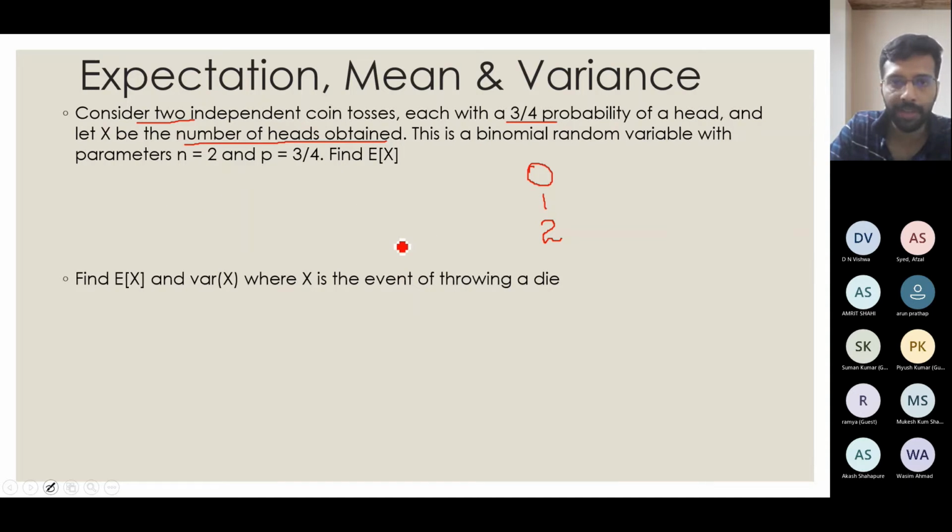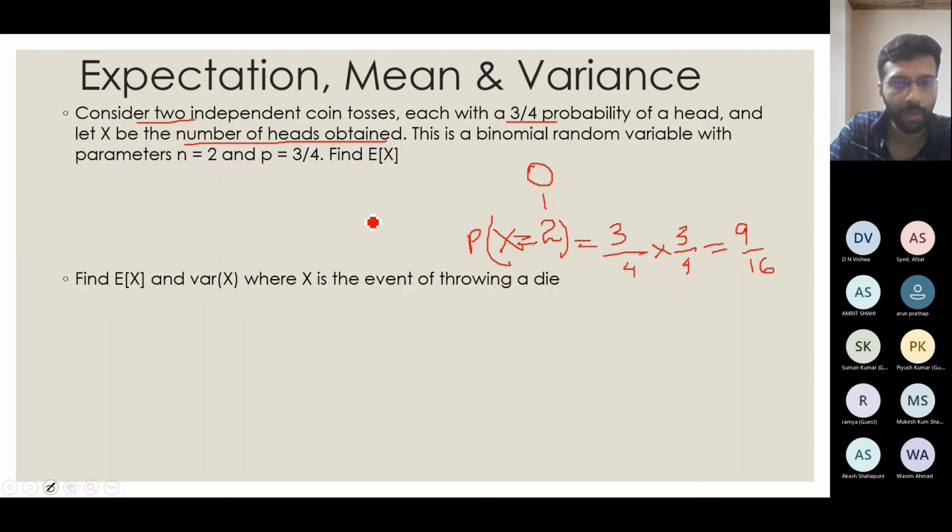Now I will start from 2 heads. The probability that the first toss will be head is 3 by 4, and the probability that the second toss will be head is 3 by 4. Multiplying both using the multiplication rule that we saw in the previous session, we get 9 by 16, which is the probability of x equal to 2.